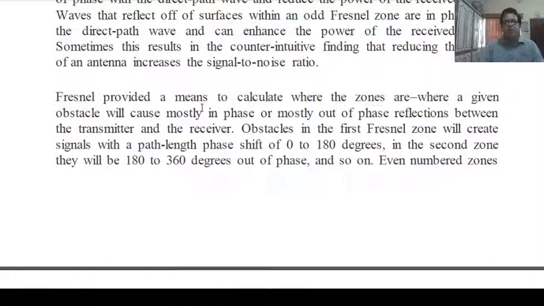Fresnel provided a means to calculate where the zones are, where a given obstacle will cause mostly in phase or mostly out of phase reflections between the transmitter and the receiver.